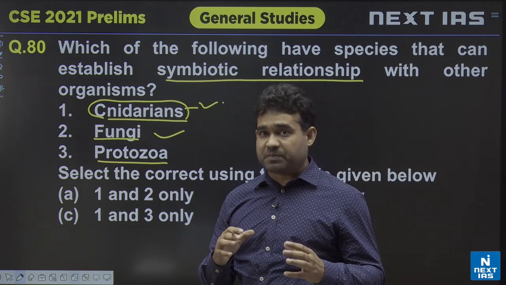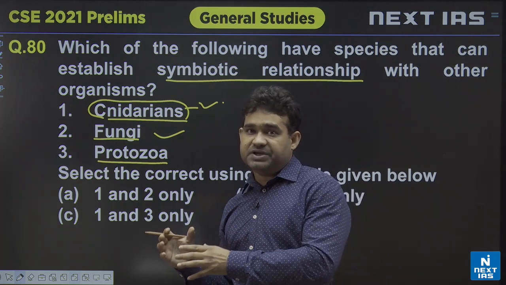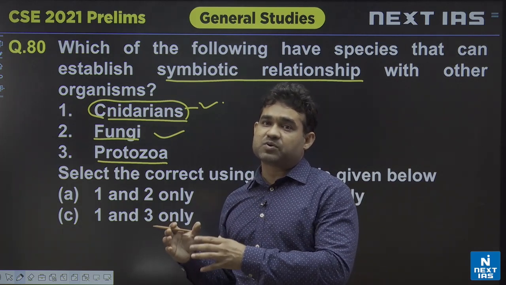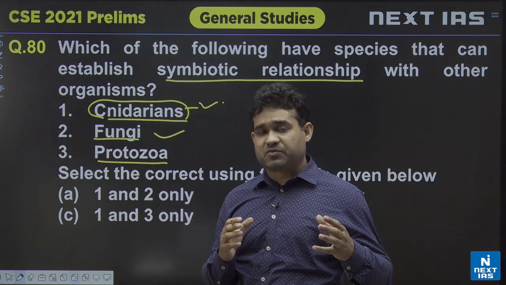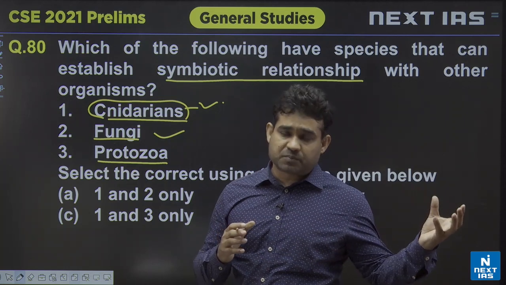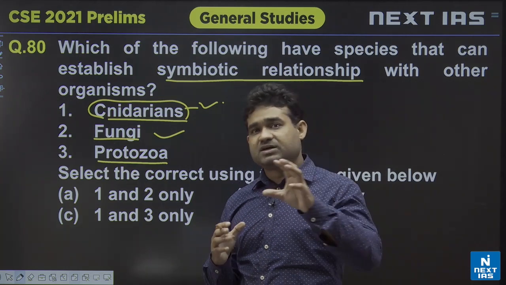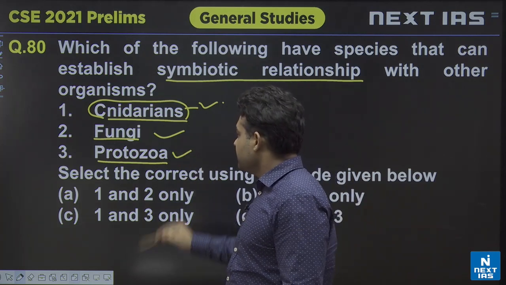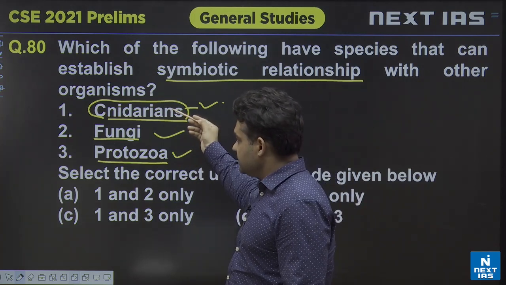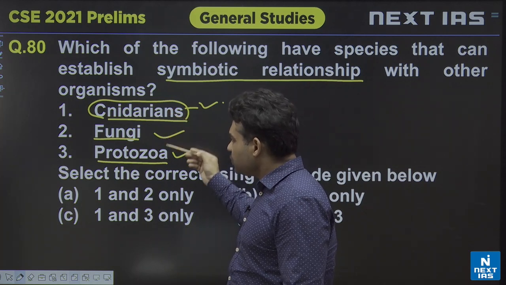The protozoa help in the digestion of the dead wood eaten by the termite, whereas the termite is providing the place and the food to the protozoa. So it means protozoa and termite live in a symbiotic interaction. So it means cnidarians also, fungi also, and protozoa also.